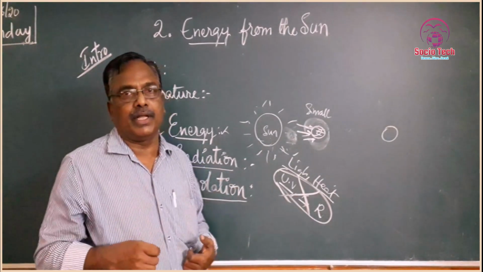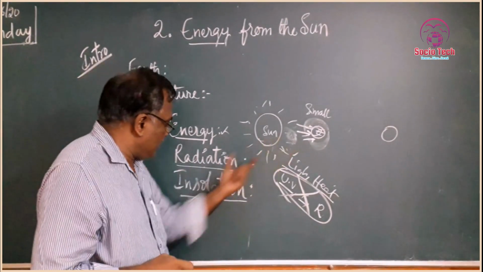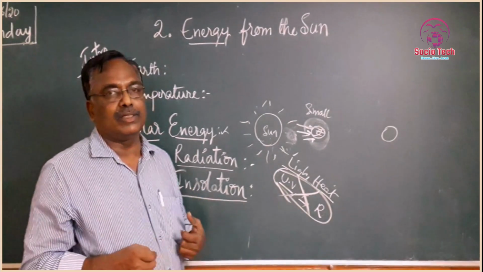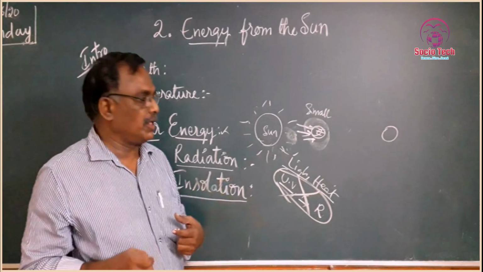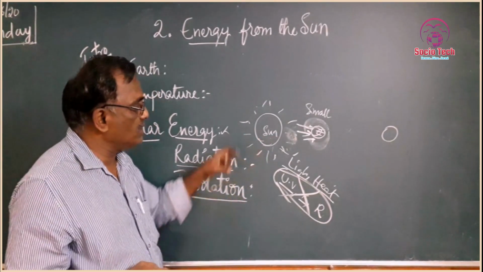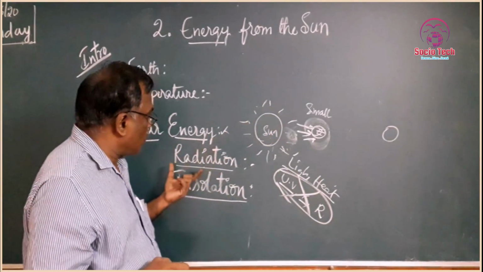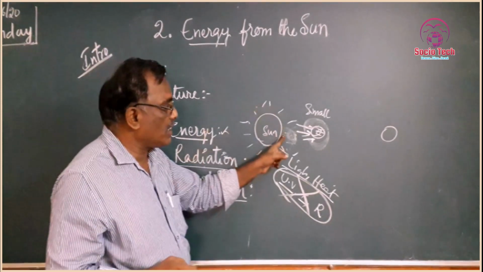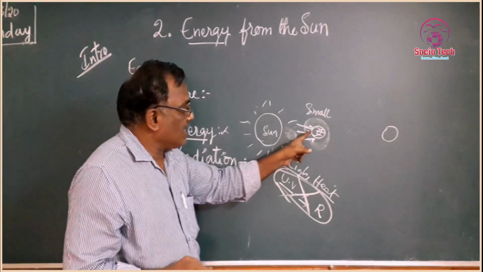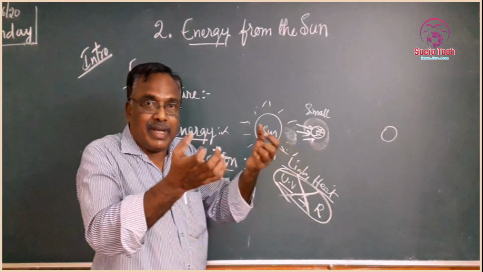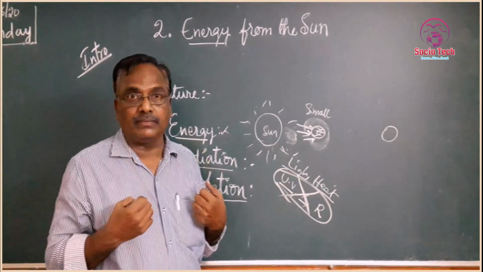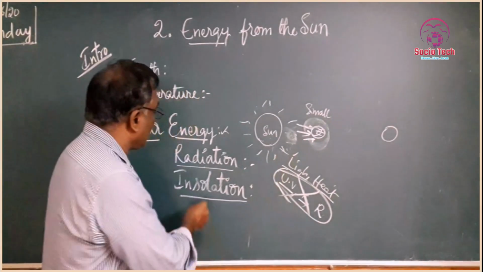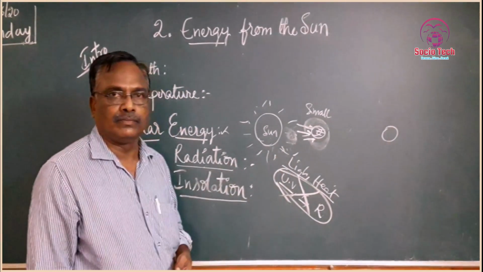Incoming solar radiation, so this is to be called insolation. Insolation means the amount of the energy emitted by the sun that is received, taken, absorbed. This is to be called insolation.